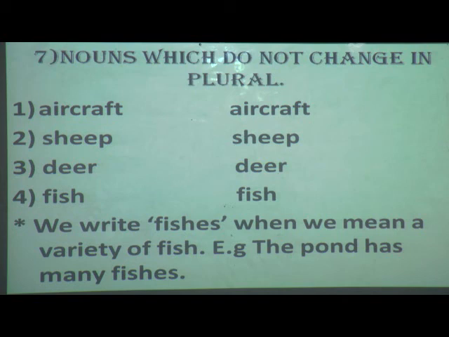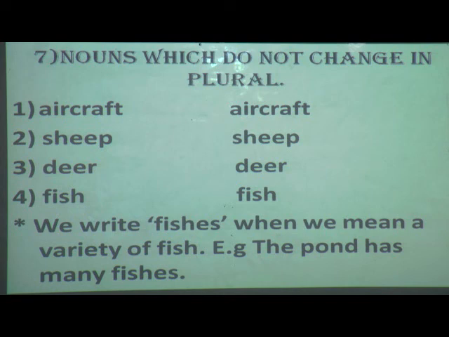Second, sheep will remain sheep. Third, deer will remain deer. Fish will be fish only. But there is one option given over here. What they have told, that we write fishes. It doesn't mean that we are talking about the plural form of fish. We mean when there is a variety of fish. Example given: the pond has many fishes. When we are talking about different varieties of fishes, that time we can say fishes. Fishes is not a plural form of fish.